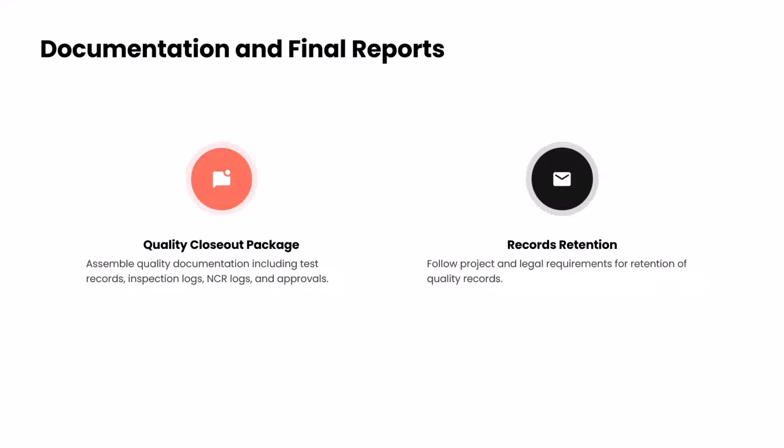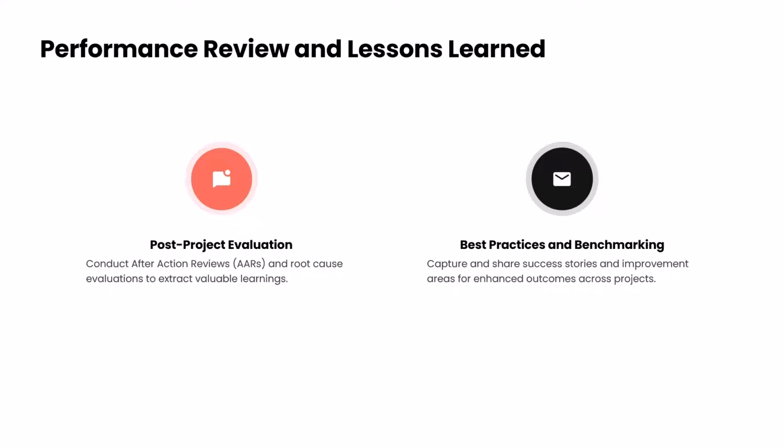Record retention is another aspect of project closeout. There are certain records which are required as per legal requirements, and some of these documents will be required to be retained as a part of contract. At this stage of a project closeout, you might want to do lessons learned, or you might want to do after action reviews to see what all went well, what all went bad, and what we can do so that our next project or next activity is better than this.